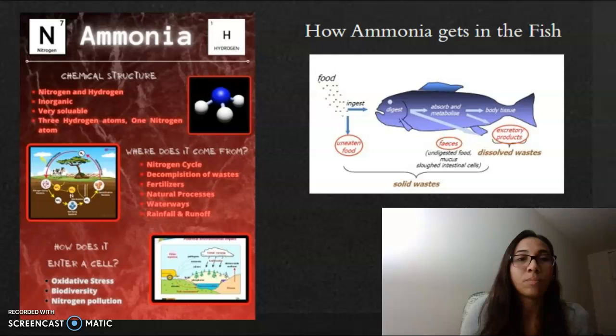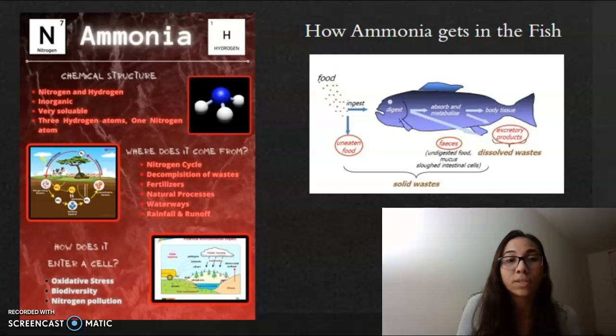Ammonia comes from animal and human wastes and fertilizers. It's also in natural processes like gas exchanges into the atmosphere. Forest fires can cause it. It's also found in waterways through the nitrogen cycle, runoff, and rainfall.